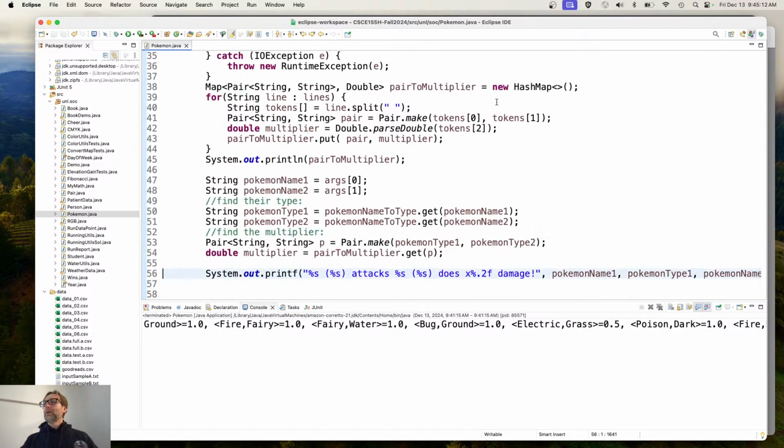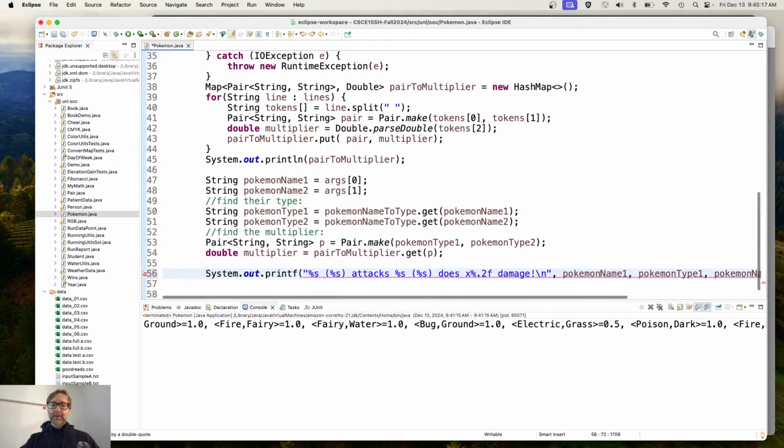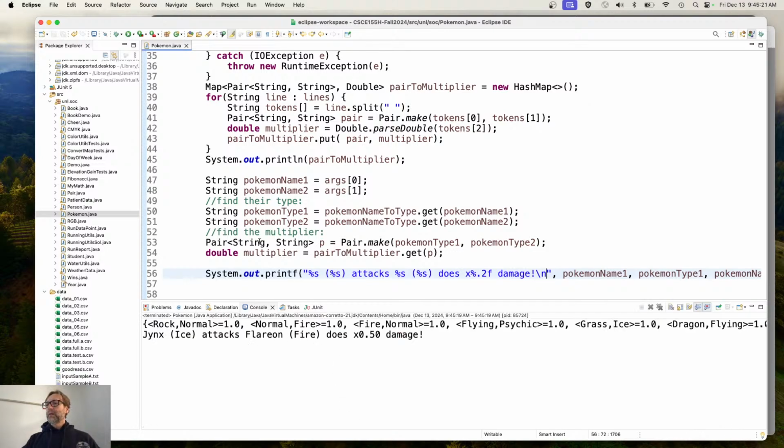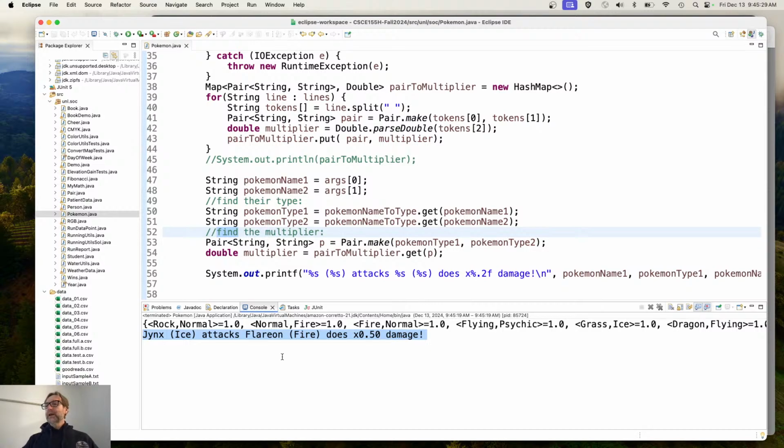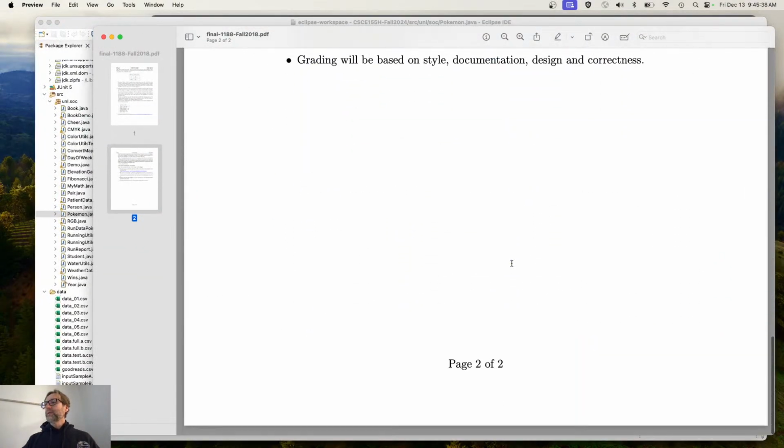There. Oh, thank you. So that it looks nice and pretty. There we go. So, and then get rid of my debugging stuff up above. Ultimately, remove it and remove all of this cruft. Jinx, Ice, attacks Flareon, Fire, and does 0.5x, or half damage. Okay. All right. There we go.